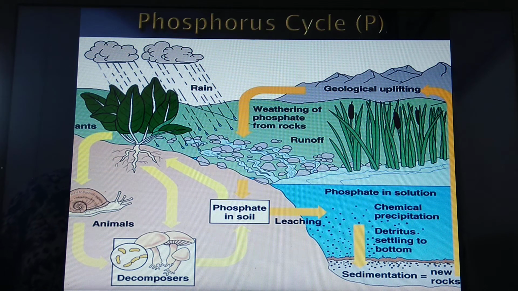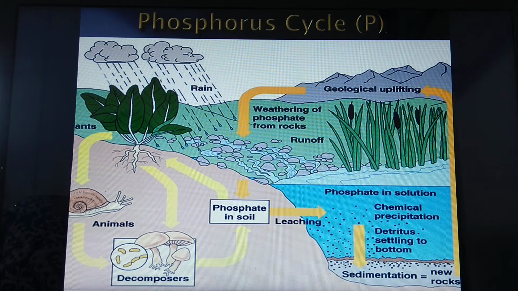We are going to start with the phosphorus cycle. Cyclic movement of phosphorus through the hydrosphere, lithosphere and biosphere constitutes the phosphorus cycle. What is the hydrosphere? Hydrosphere is the water present on the planet. Lithosphere is the earth's crust, and biosphere means the living world, or the life present on the earth's surface. So this cyclic movement of phosphorus through the hydrosphere, lithosphere and biosphere becomes the phosphorus cycle.